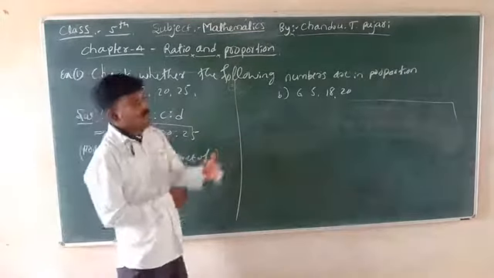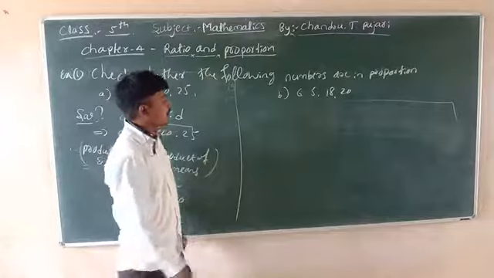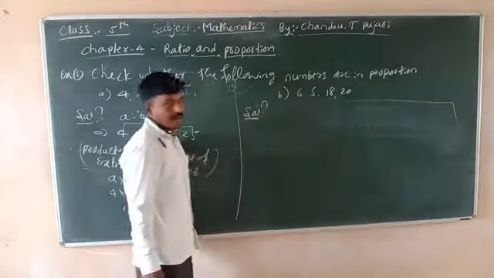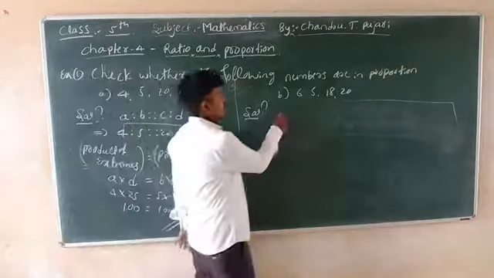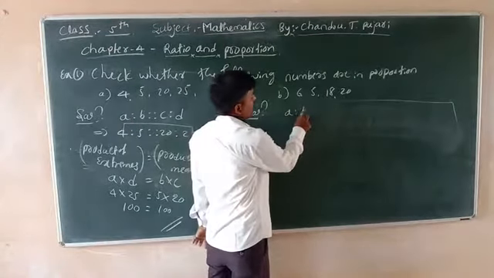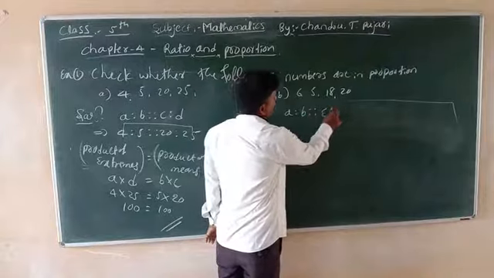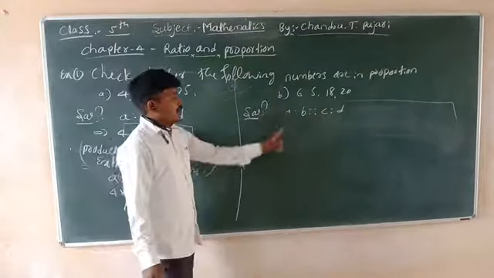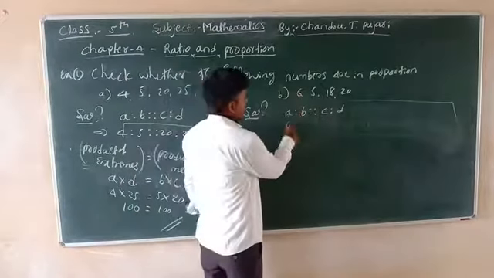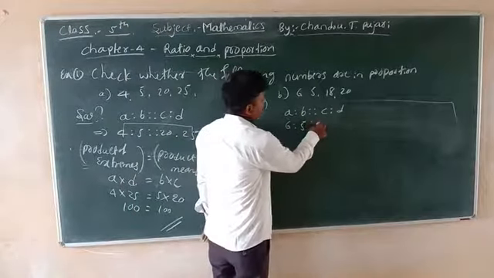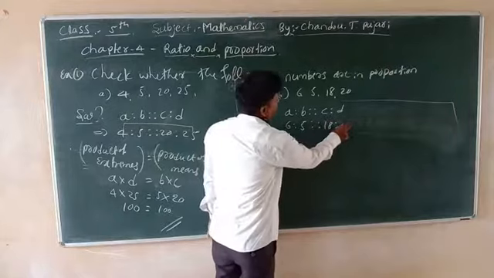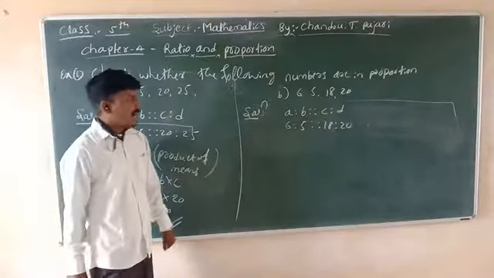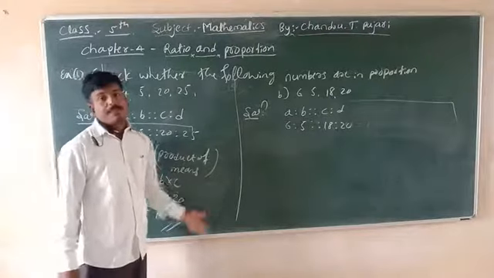And also, the second example is the check question once again. That is also very easy. Check the proportion. Again same as before. The ratio is A ratio B double ratio C ratio D. Again put the values. A value is 6 ratio 5 double ratio 18 ratio 20. Got it? Next, simplification. Again our condition of proportion.